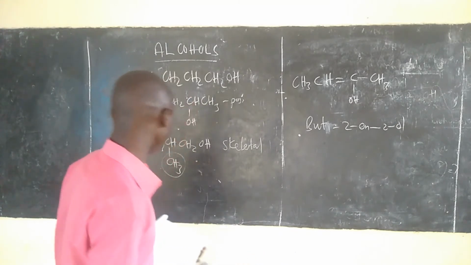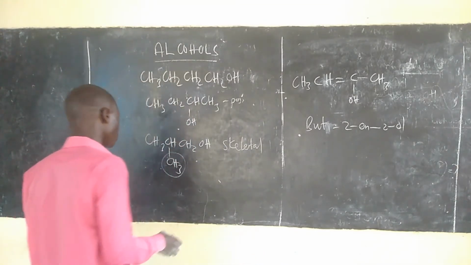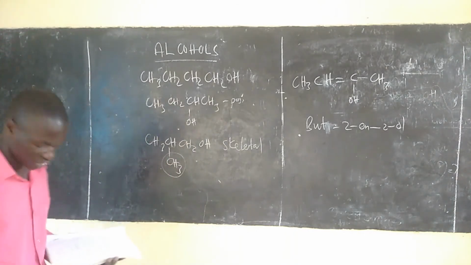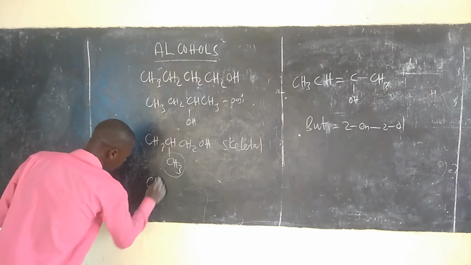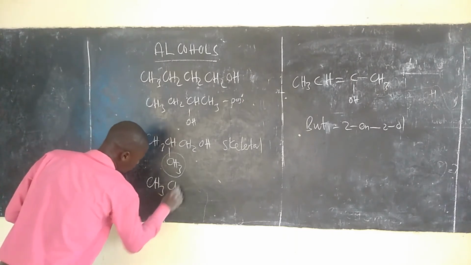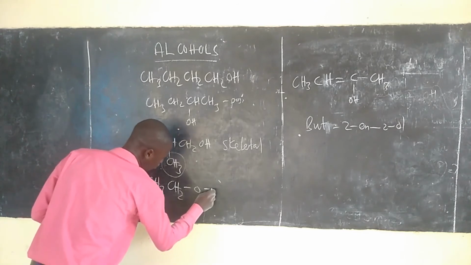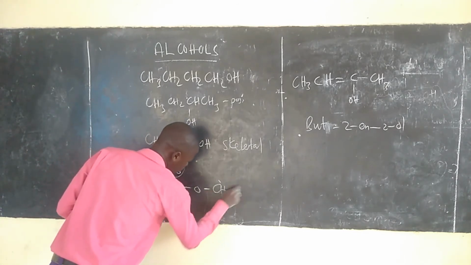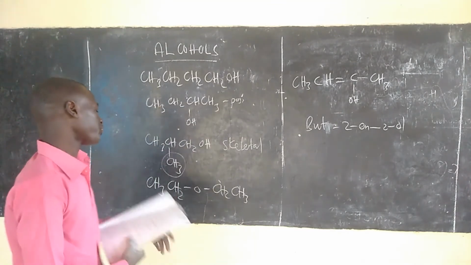But we also have functional isomers, where we change the functional group. So we can get from here CH3, CH2, or CH2, CH3.